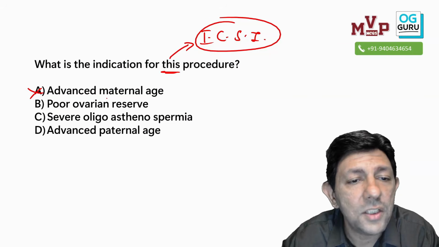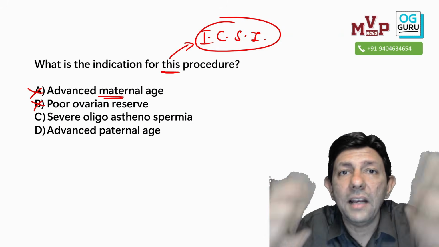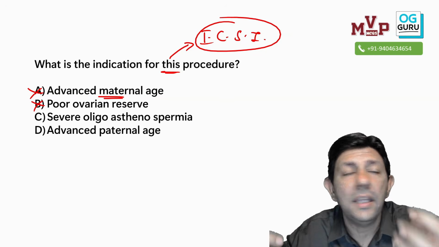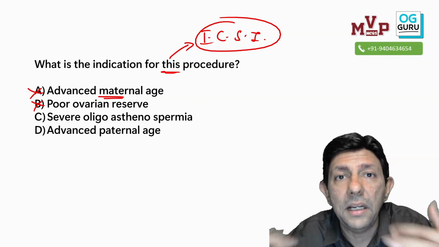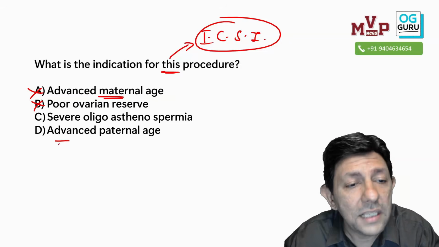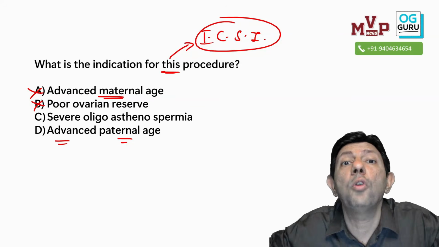It is not for advanced maternal age. When the mother's age is rising, the egg quality is getting poorer. Then they may require either IVF, or we might even have to use donor eggs. And the mother's egg is completely gone, donor eggs. Okay, not necessarily advanced paternal age, because the father would be 40, 50, but the sperm count would be 50 million.